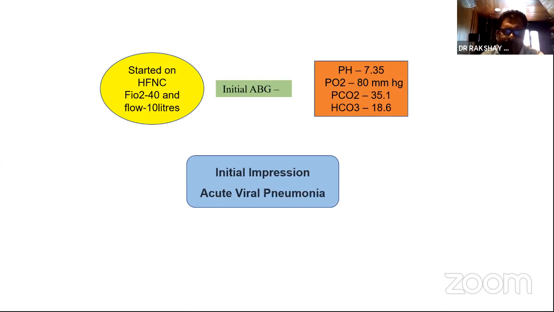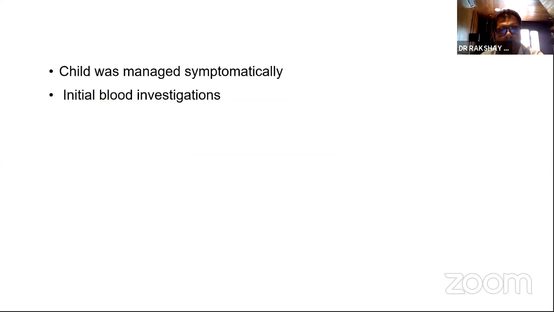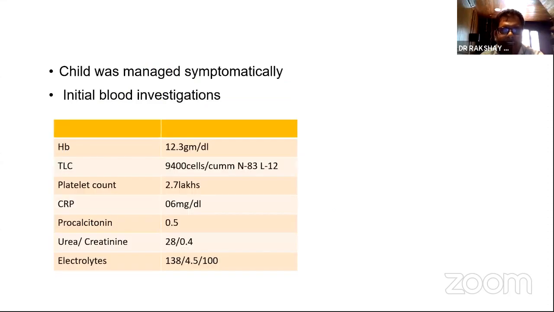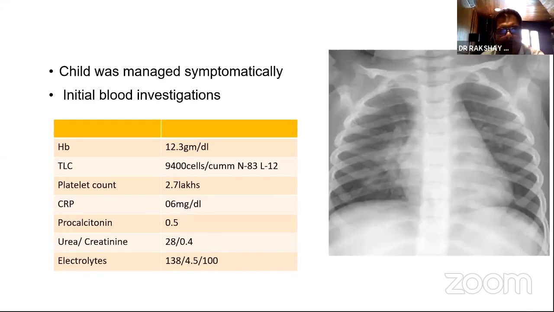reasonably all right. So I thought this could be an acute viral pneumonia. We see this all the time in the winters. The child was managed symptomatically. The initial blood test was also not very remarkable. Normal platelet counts, normal CRP, procalcitonin was fine. X-ray did show a patch.